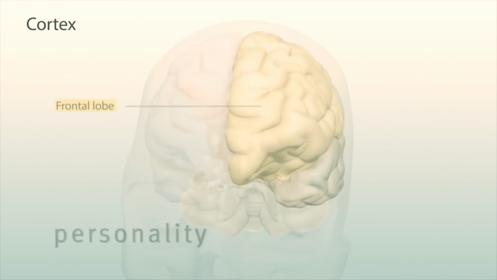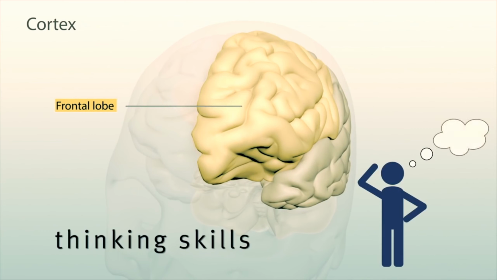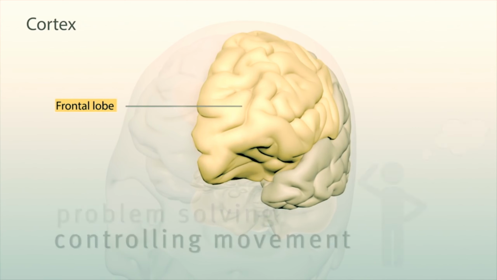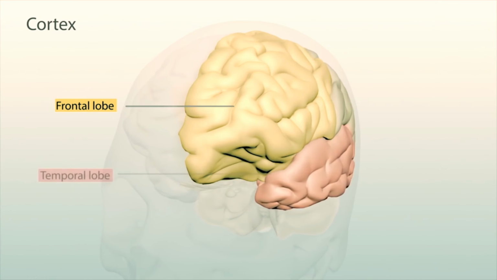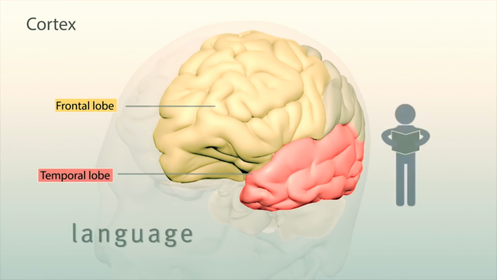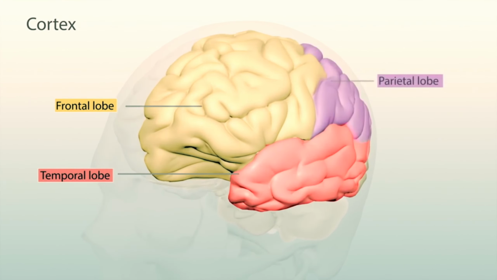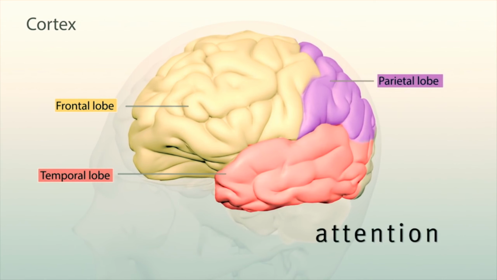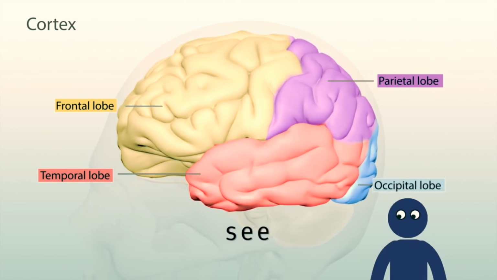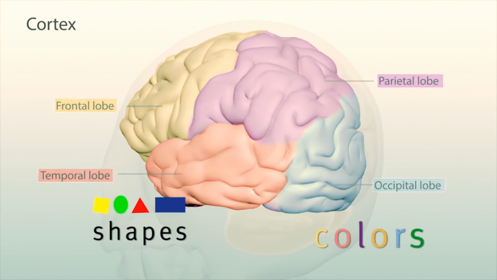The frontal lobe is for personality, emotions, higher thinking skills, problem solving and controlling movements. And another one is the temporal lobe for hearing and other senses, helps in language and reading. The parietal lobe is for senses, attention and language, and the occipital lobe helps your eyes to see, including recognition of shapes and colors.